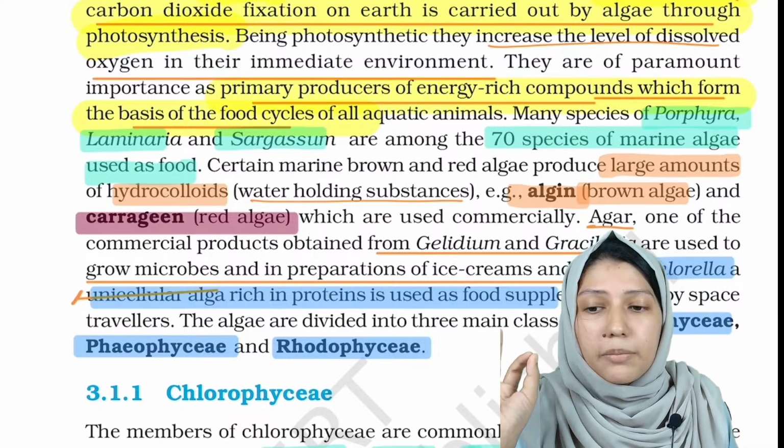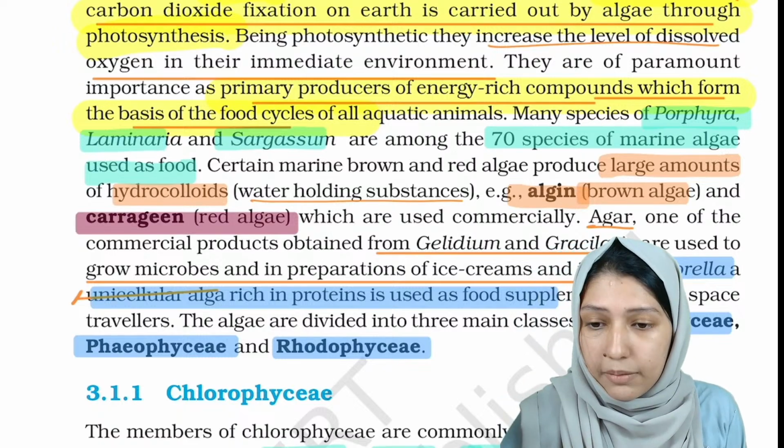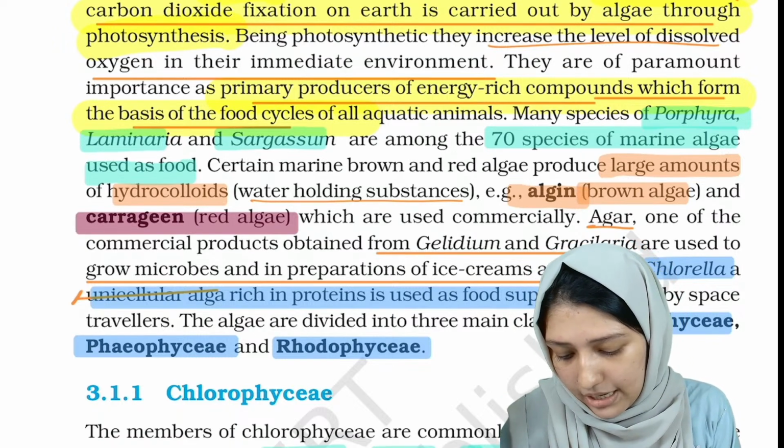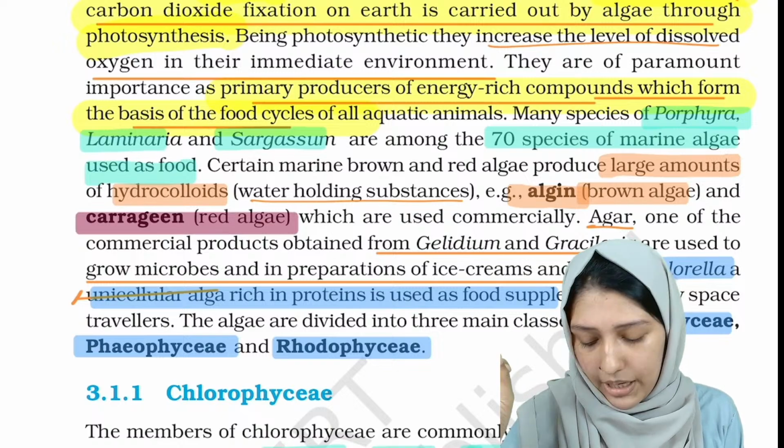Now, let us see what are the edible algae? Which are the edible algae? The edible algae are Porphyra, Laminaria, Sargassum. Okay, Porphyra, Laminaria and Sargassum.